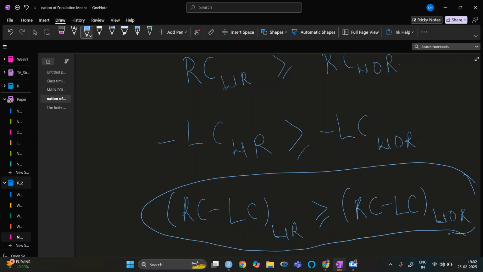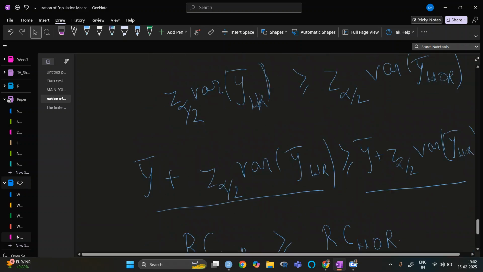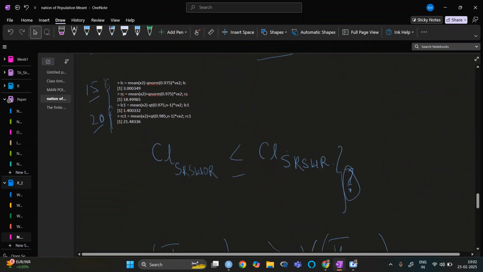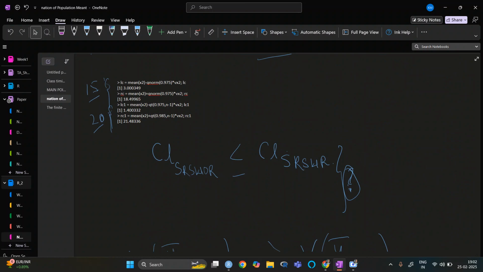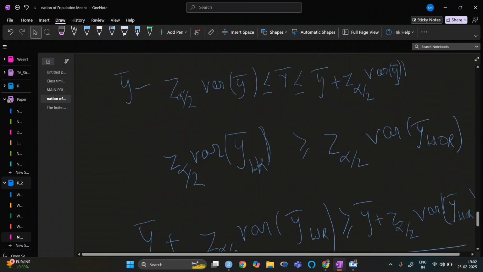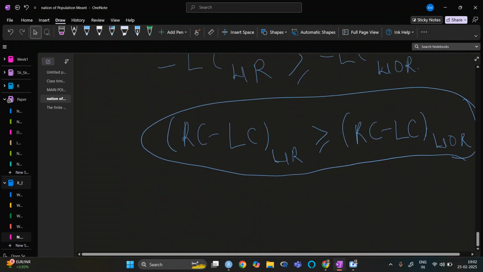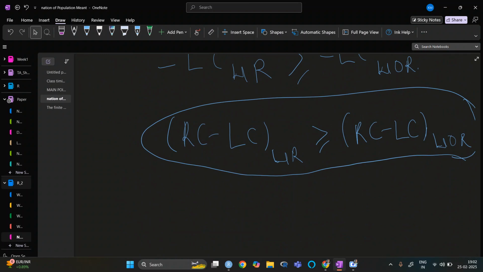So when I was saying that the confidence interval length is greater for with replacement than without replacement, here is the proof. I don't think it was given in the class, but you can understand that it will have the greater confidence interval length.